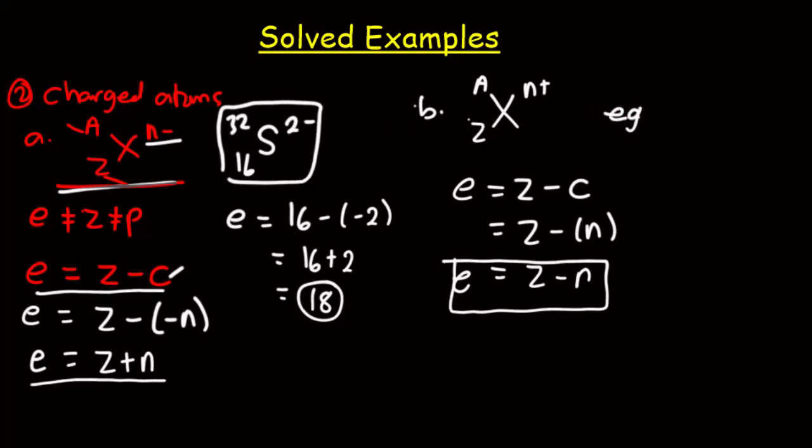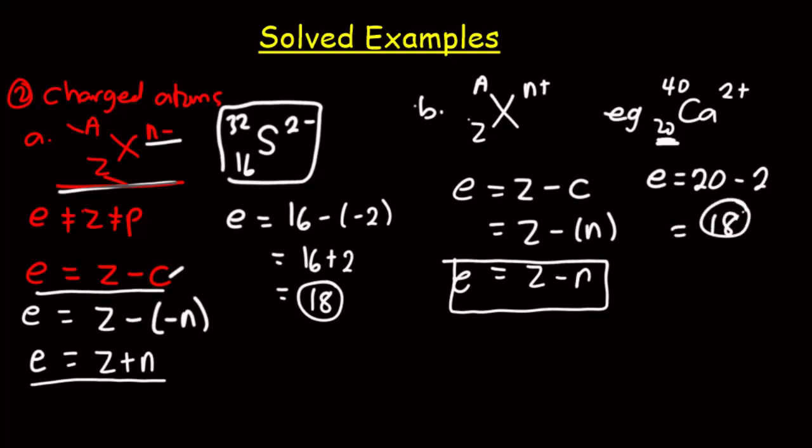Let me pick an example for the positively charged. If I have calcium-40, 20, and it is positive 2, the electron number is simply equal to the atomic number, which is 20, because the atomic number is a subscript. So 20 minus the 2, it is positive. So the electron number here becomes 18. That tells us that calcium has lost 2 electrons out of the 20. So we're left with 18.